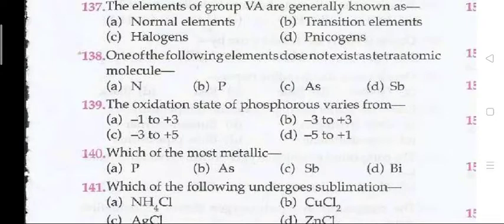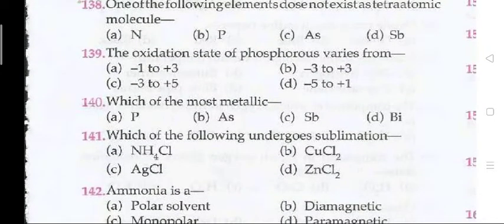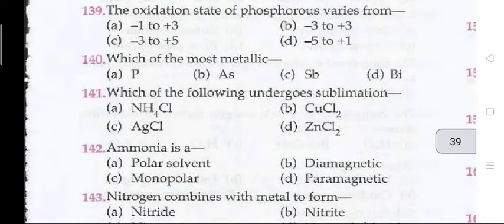Next 137, the elements of group fifth A are generally known as. The right answer is 137 का D, that is pnictogens. 138, which one of the following elements does not exist as a tetraatomic? The right answer is 138 का A, that is N. Question number 139, the oxidation state of phosphorus varies from. The right answer is C, that is -3 to +5.